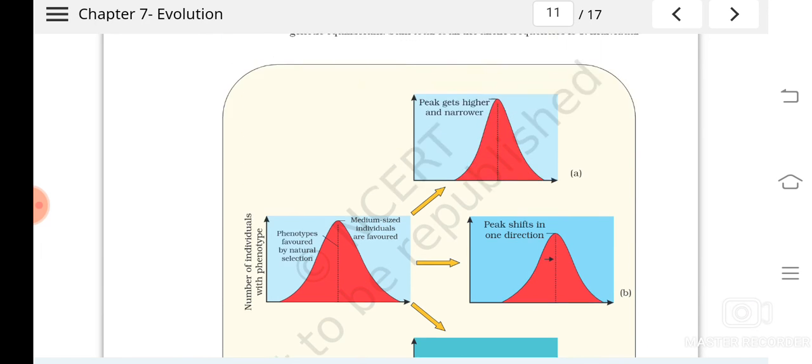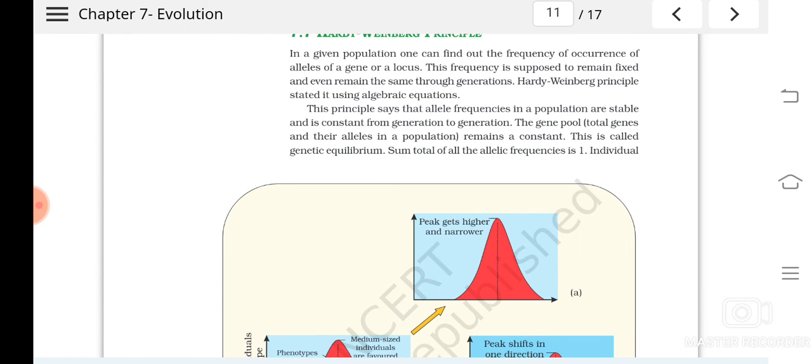Okay, so what we were studying: in a population, if the allelic frequencies are the same and constant, that is called what? Hardy-Weinberg's principle, isn't it? In a population, the frequency of genes or alleles, or you can say the gene pool. Okay, what is gene pool? The total genes and their alleles, isn't it?